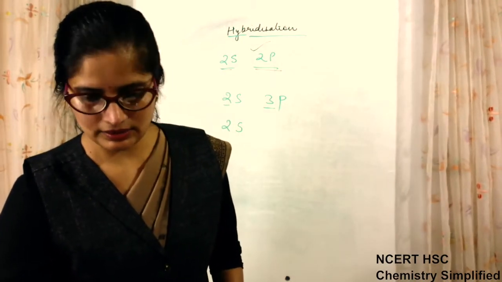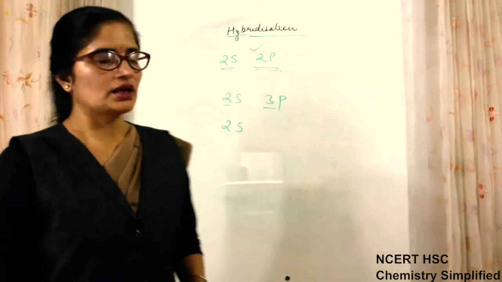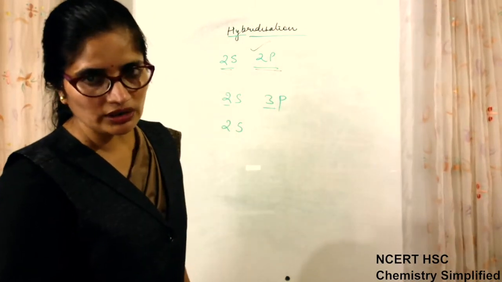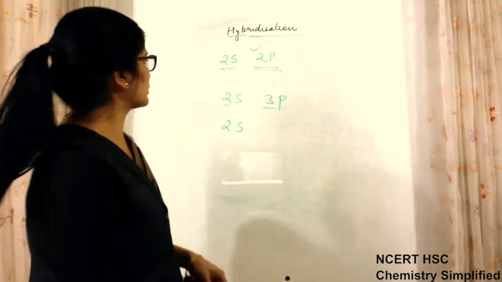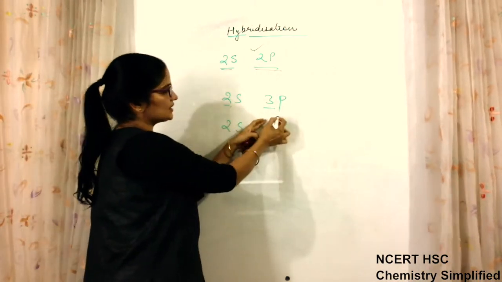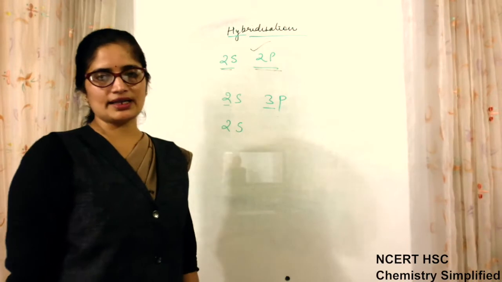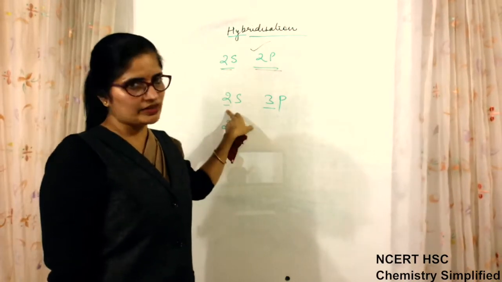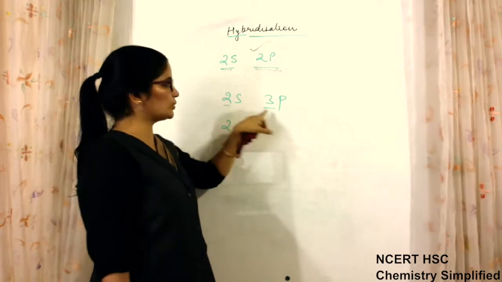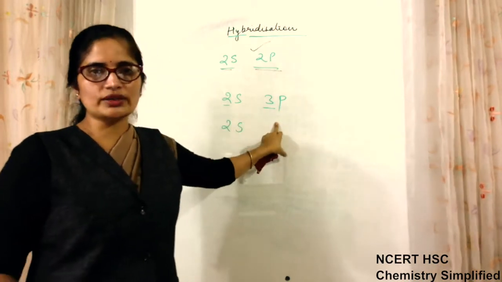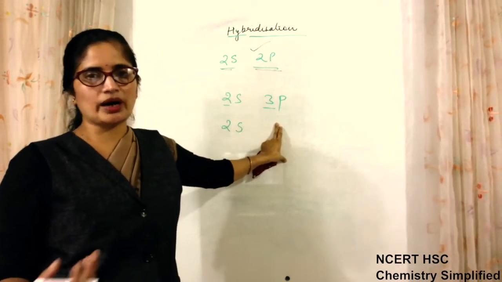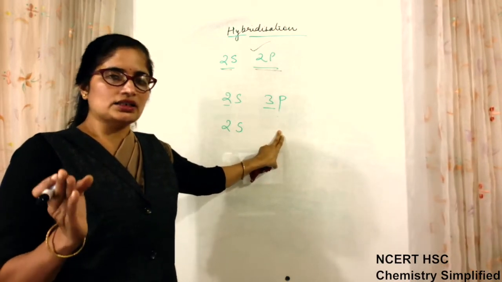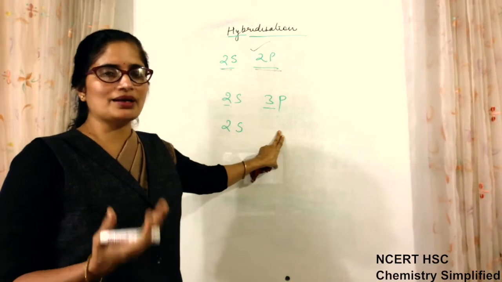Because their energies are almost equal, not equal but almost equal, okay? But 2s and 3p cannot undergo hybridization, because their energies are different. First thing, the shell number is changing, 2s and 3s. It is not so that if the shell changes they cannot undergo hybridization, but most of the time it is so that the shell is same, then only hybridization takes place.